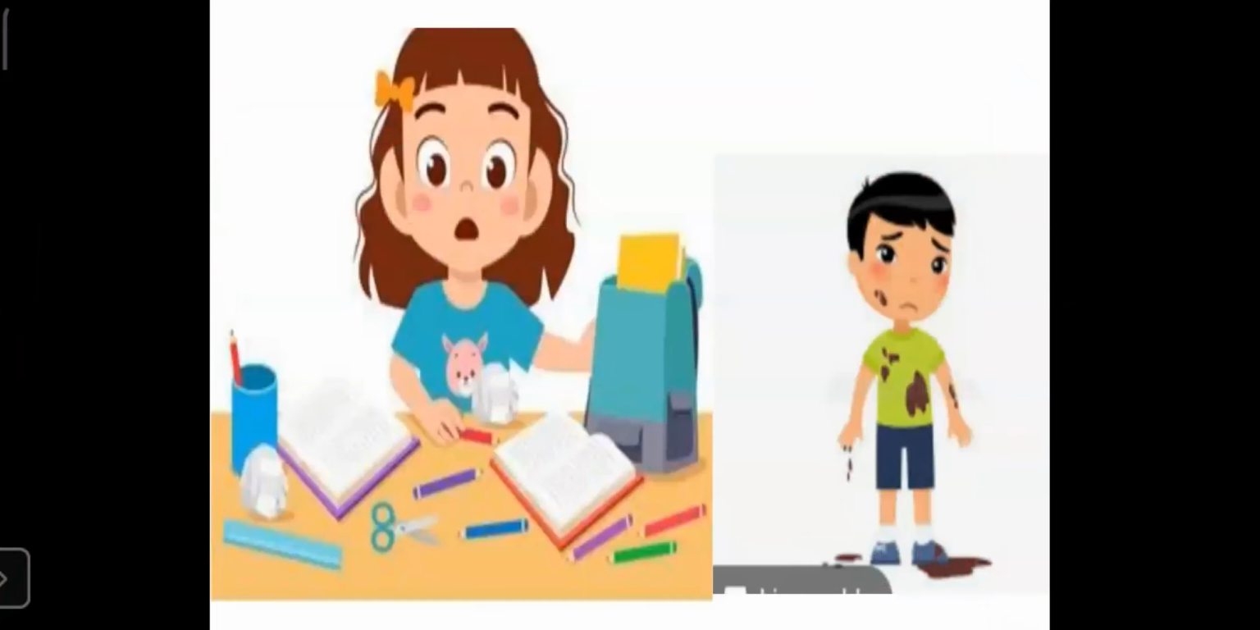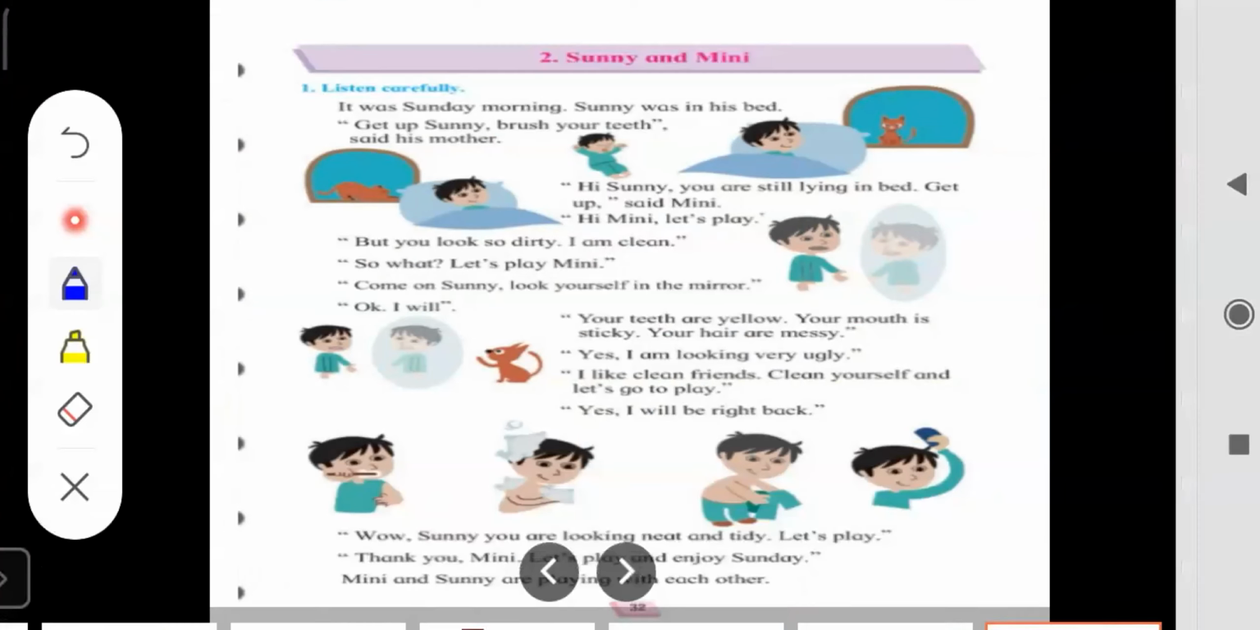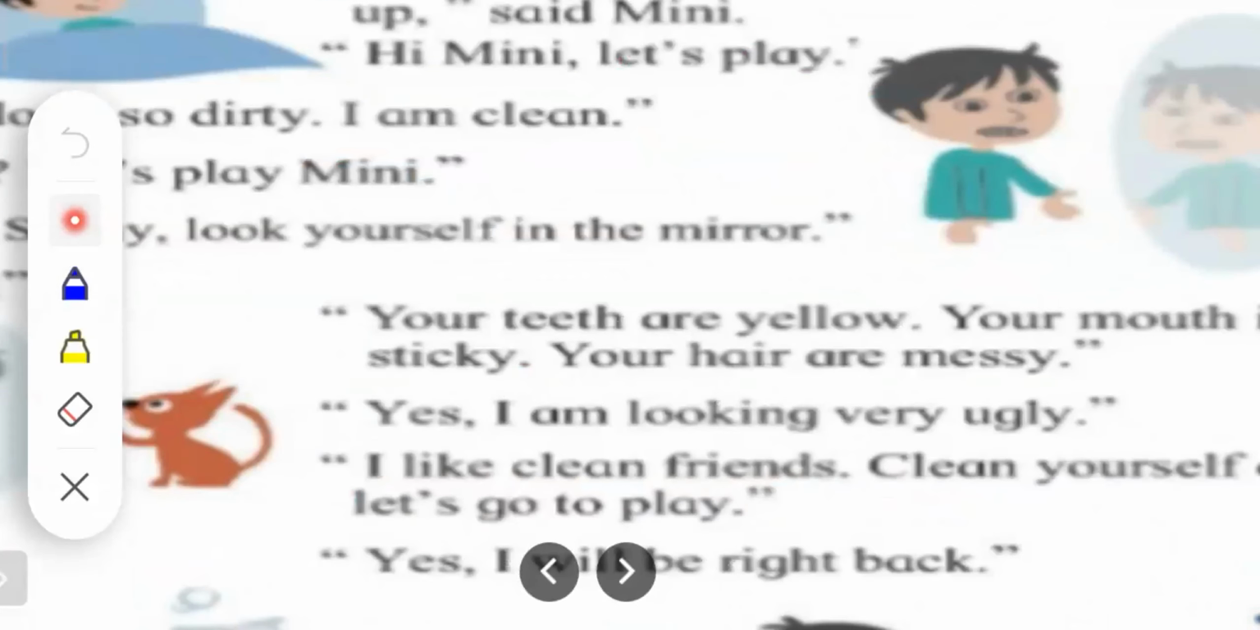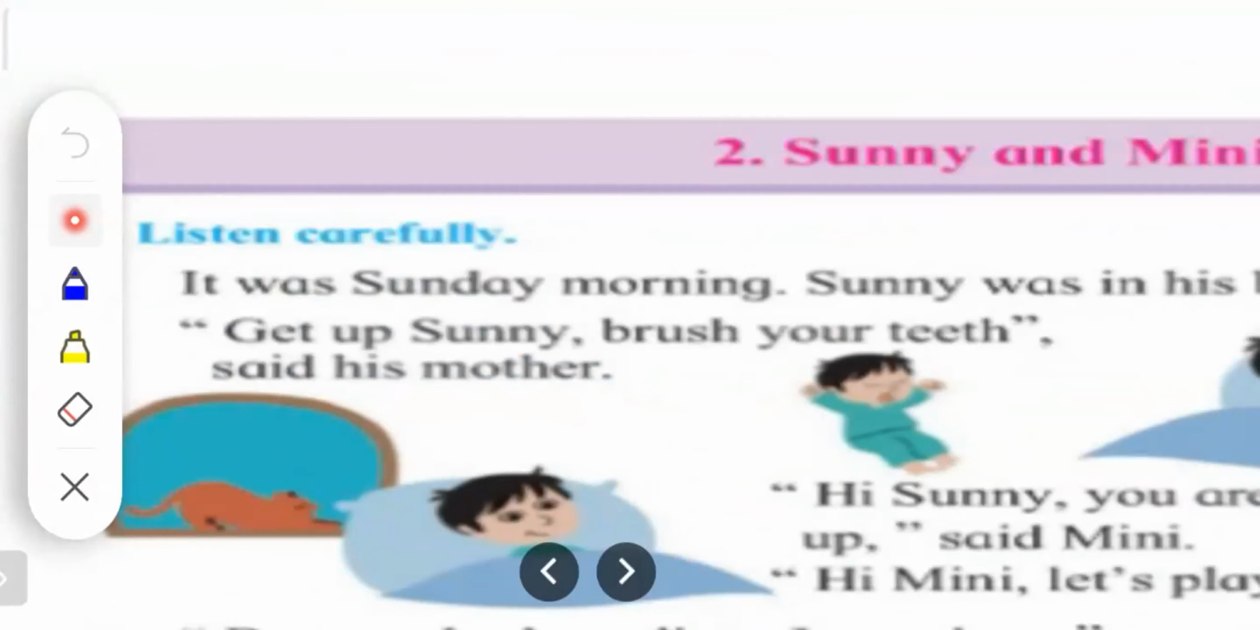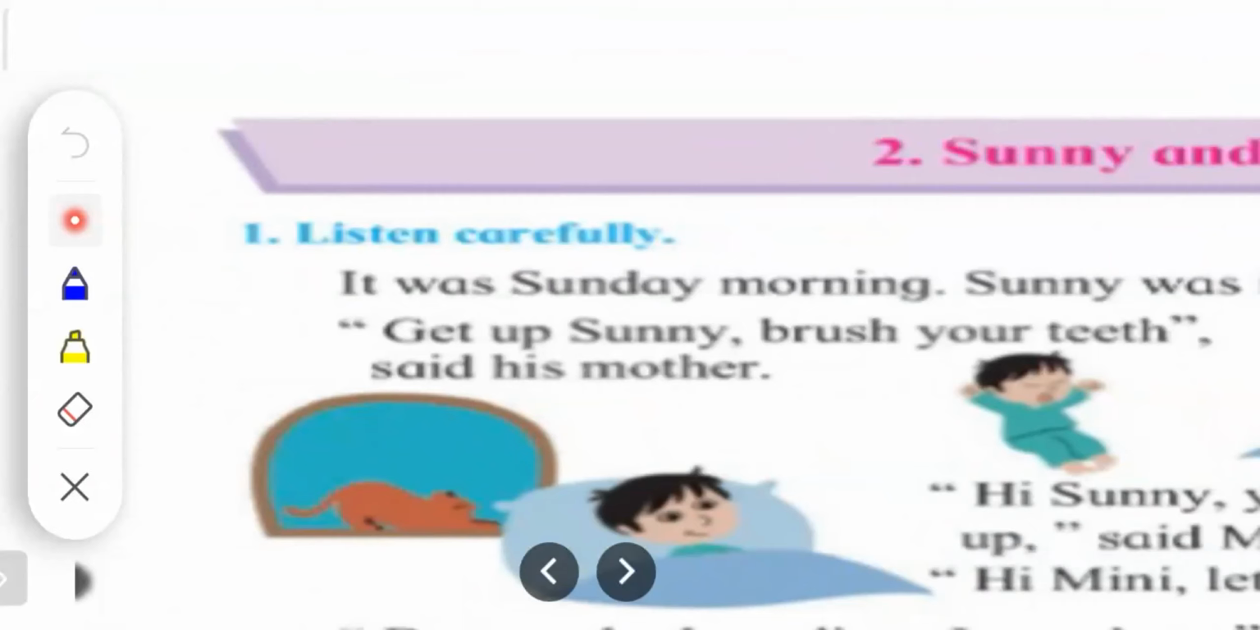I will read the lesson, children. All of you, please pay attention. It was Sunday morning. Sunny was in his bed. Get up, Sunny. Brush your teeth, said his mother.